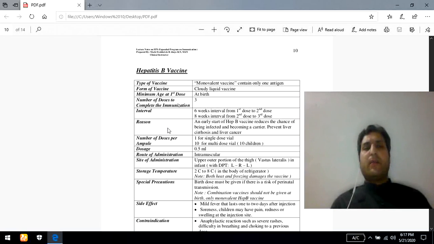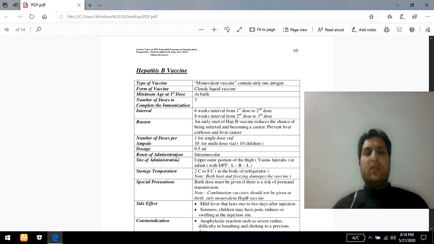The next one, the reason why we recommend the hepatitis B vaccine. The reason is basically to protect newborn babies, children, and adults from the effect of this chronic virus, known as the hepatitis B virus. Total number of doses: per pupil may have a single dose. Single dose vials may be available, whereas multi-dose vials may be available. Multi-dose vials are most prominently for 10 children, while a single dose vial is for a single child. Total quantity to administer: a 0.5 ml dose should be administered.